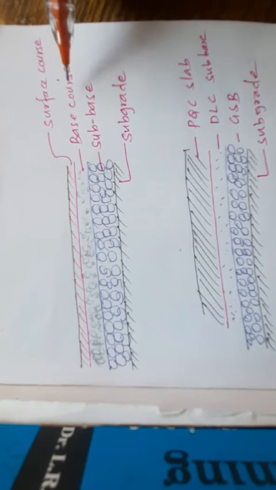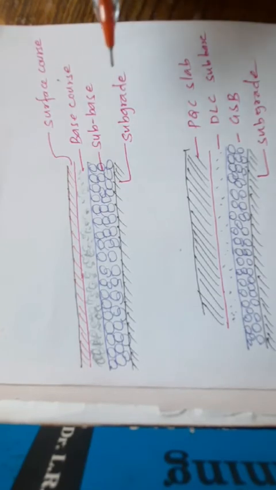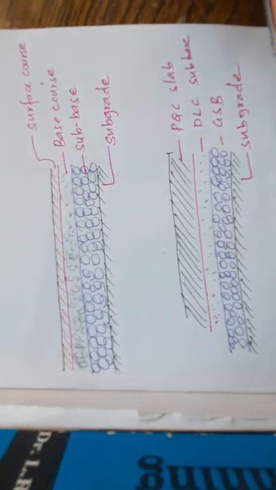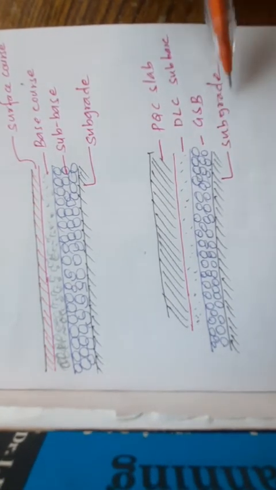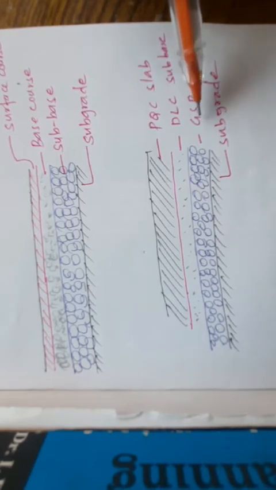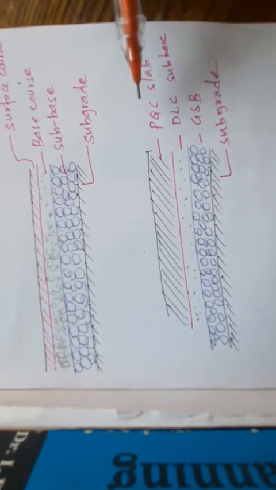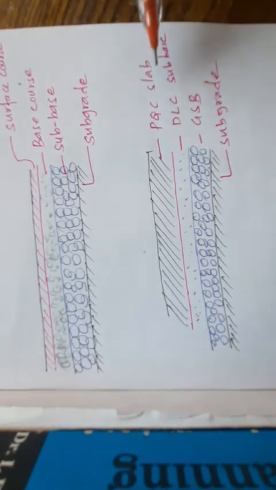Subbase is nothing but granular subbase. In the case of the rigid pavement, first is the subgrade, again the same subbase layer, GSB, or here we use DLC, that is dry lean concrete, as a base, and last we use the pavement quality concrete slab.